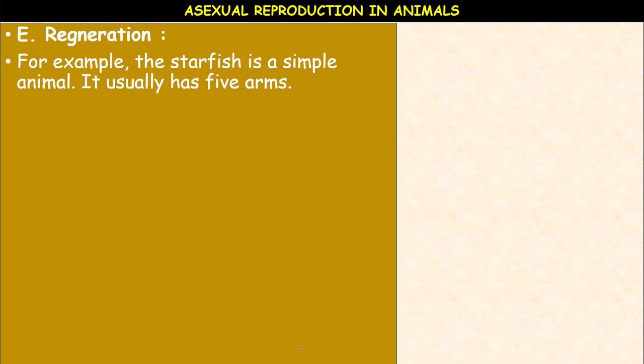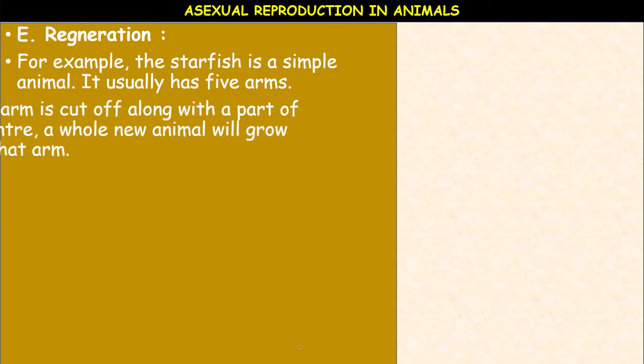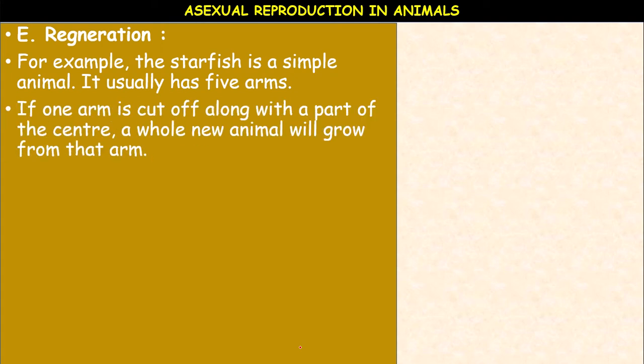Okay, so for example, starfish, it's a small animal, it usually has 5 arms. If one arm is cut off along with a part of the center, a whole new animal will grow from that part, from that arm. Regeneration means formation of the entire organism, not the lost part. Okay, a lizard developing the tail comes under epimorphosis, not morphallaxis.